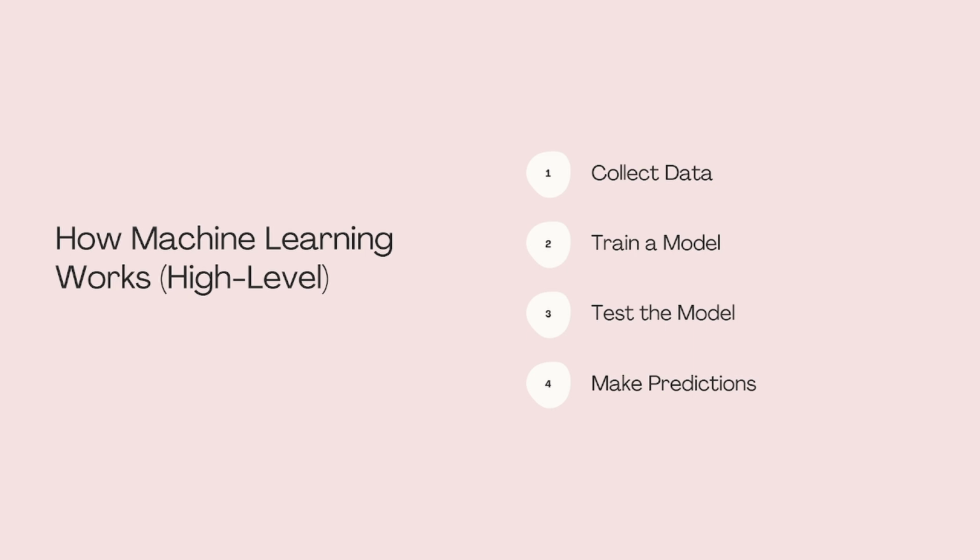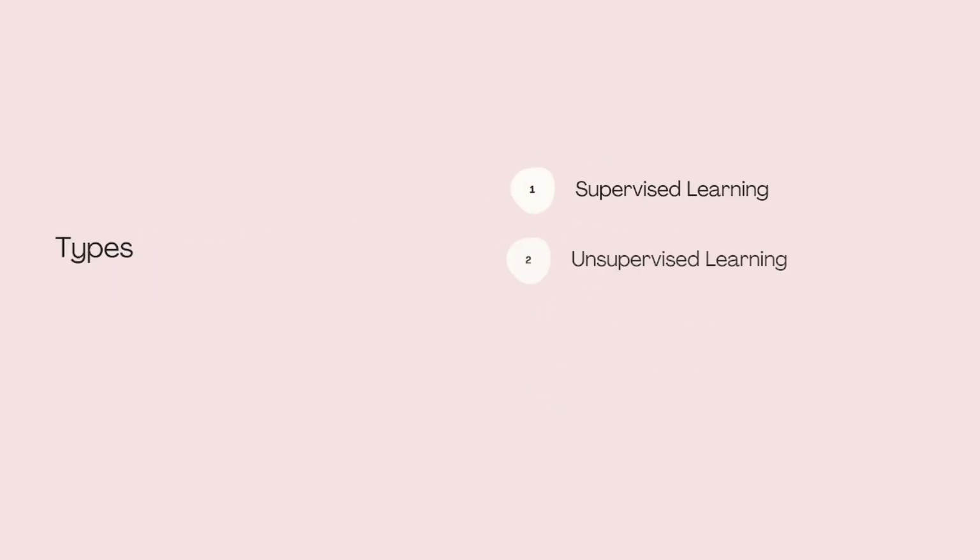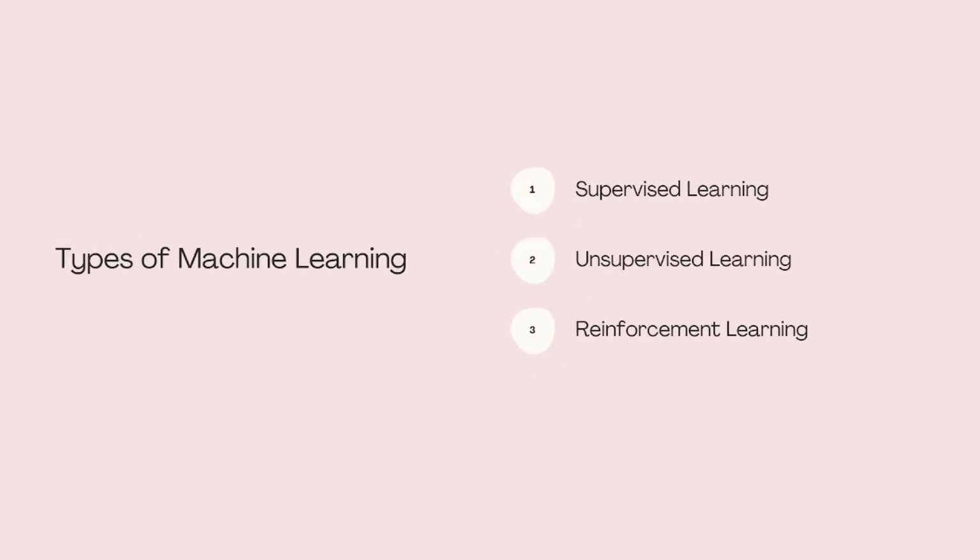Types of machine learning. There are mainly 3 types of ML based on how the learning happens. Supervised learning. Here, the model learns from labeled data. You give it input and the correct output, and it learns to map one to the other. Example, predicting house prices based on size, location, and number of rooms.